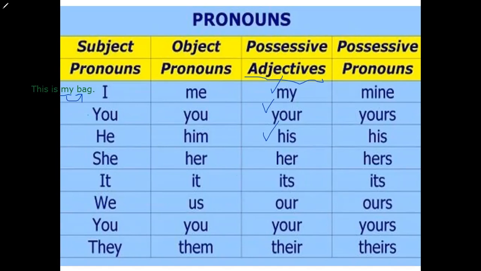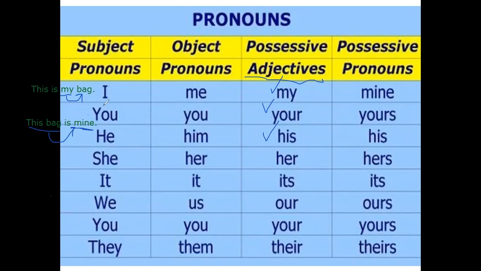But the reason why I do not teach my kids that these are possessive adjectives, I teach them as possessive pronouns because I do not want to confuse the children. Why is that? Because if you look at it this way, when you say this bag is mine, so mine is also describing something about the bag now. The bag is beautiful, the bag is wonderful, the bag is small, big. Those are all adjectives, and mine can also be called an adjective. So children get confused about which is an adjective and which is a pronoun.